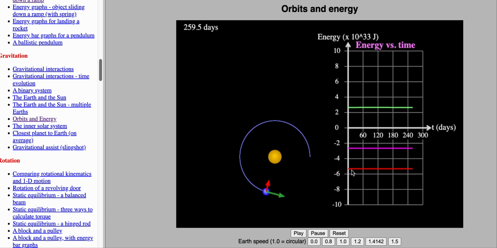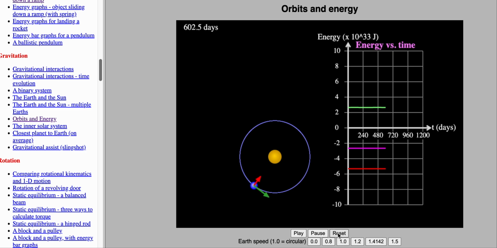You'll see that my potential energy is this negative 5.5 times 10 to the 33rd joules. And my total energy is staying constant as well. If I add this number plus this number, I get my total. And you'll notice the total is negative. Well, that's telling you something. That's telling you the Earth in this orbit does not have enough energy to escape the sun because its total energy is negative. It's not getting out of the sun's energy well.